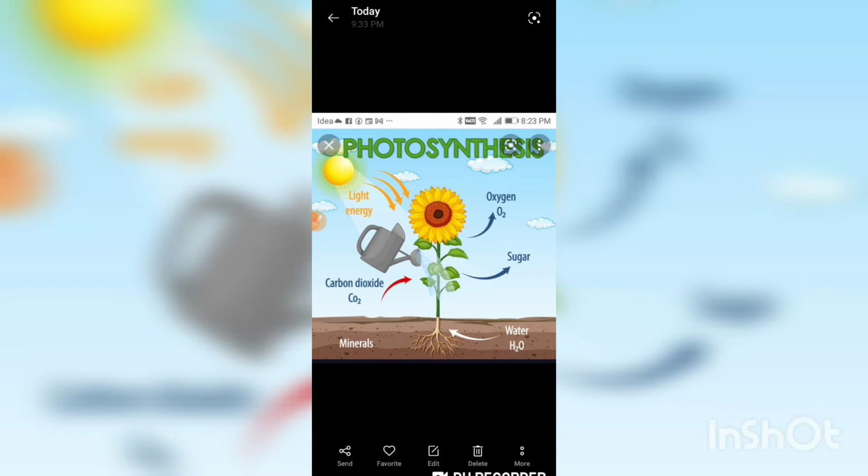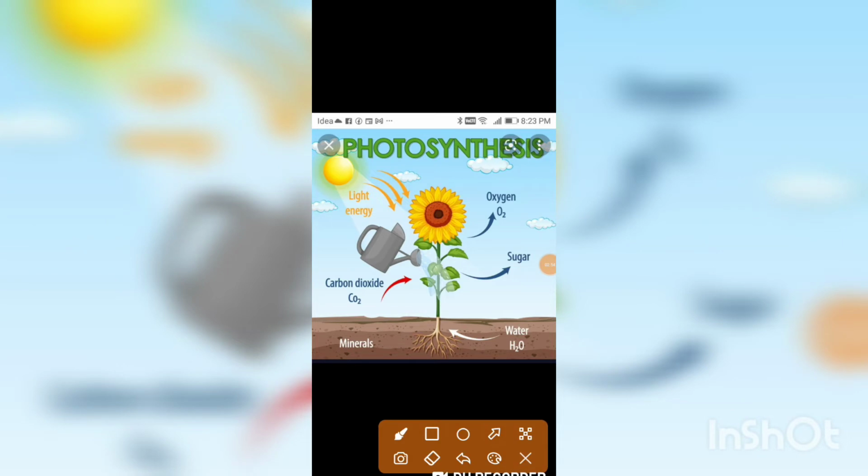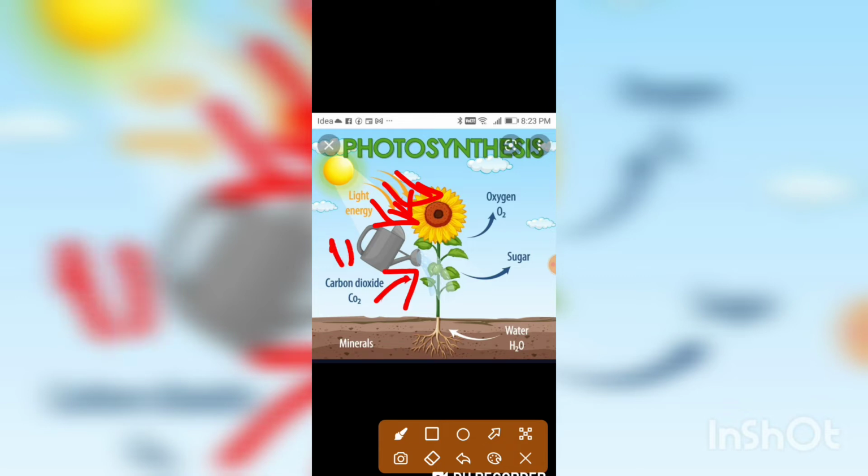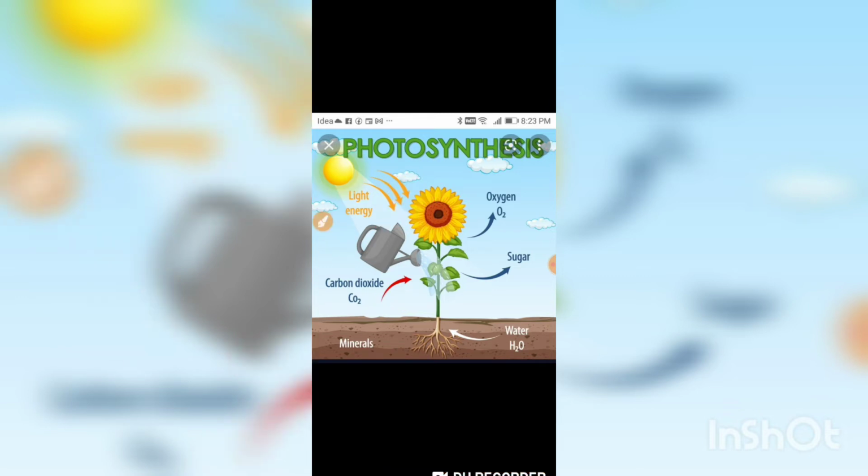So with the definition we can say it like this, yes, no? So here I have shown you the arrows. See, light is coming inside. Carbon dioxide is also coming from the air. And oxygen is being liberated. Water is also taken.